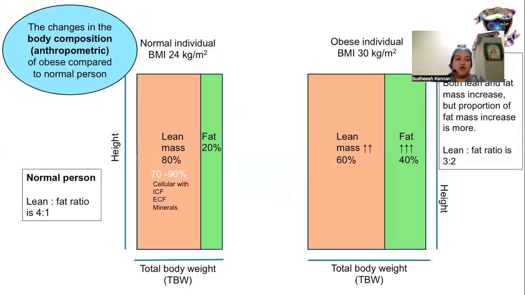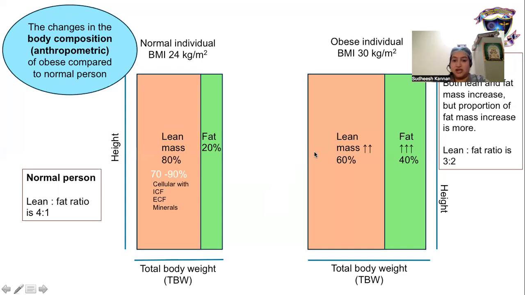The changes in the body composition of obese compared to a normal person are: in a normal person, the lean body mass consists of cellular components with intracellular fluid, extracellular fluid, minerals, and the muscular mass, which usually constitutes 70 to 90% of the total body weight, and fat constitutes around 20%. So the lean to fat ratio is 4:1.